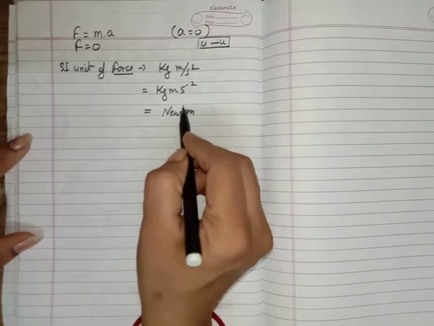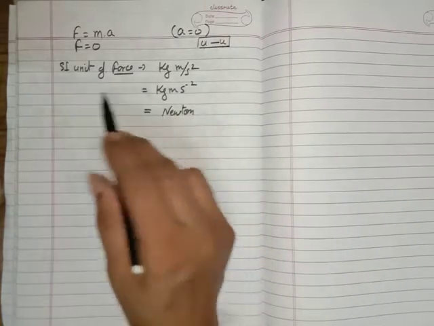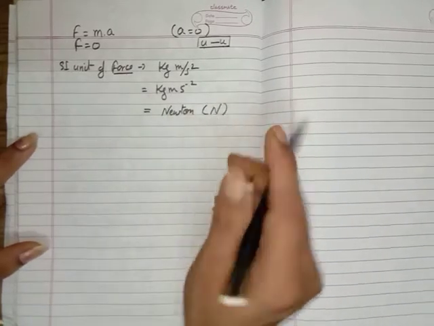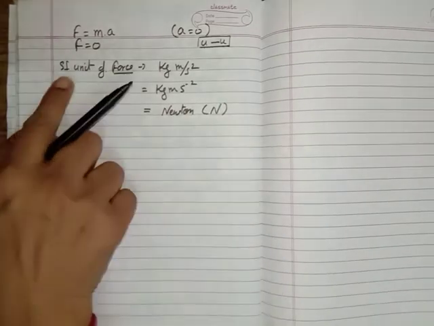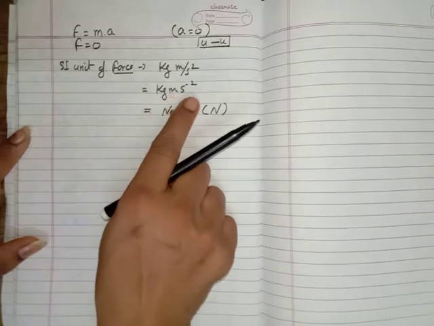Okay, on the name of the scientist, Newton. So this is the SI unit of the force. We represent it by using the symbol capital N. This is the symbol of Newton. So the SI unit of force is Newton. Newton is kilogram meter per second square.